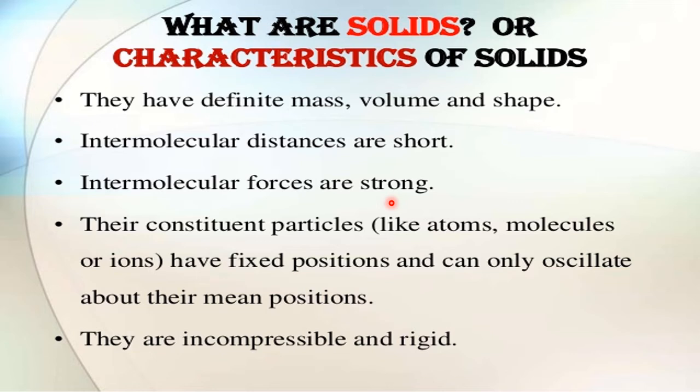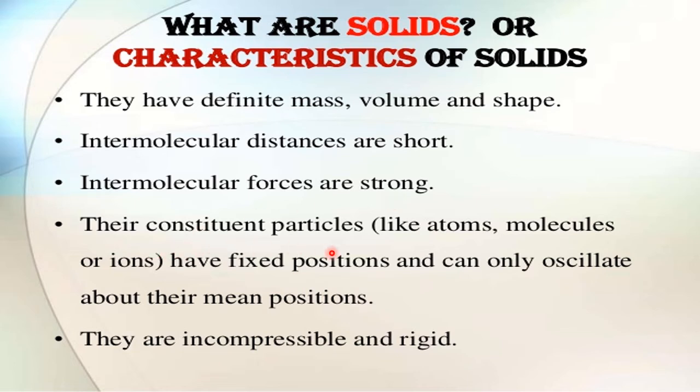Okay, so kindly bring to mind a three-dimensional structure of a solid, where you imagine one particle. That particle is surrounded by many other particles. Each is attracting the others. That means they are very close. It is because of strong intermolecular force of attraction. So they are very close. This is called the close packing of particles in the solid state.